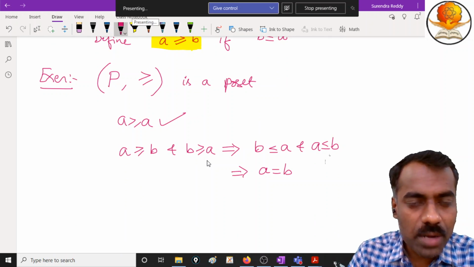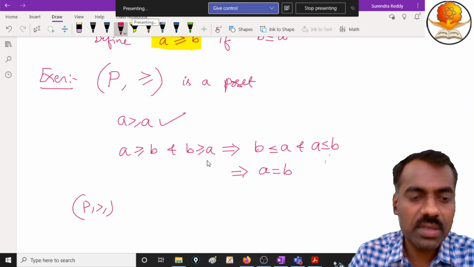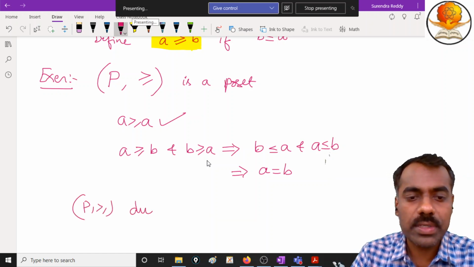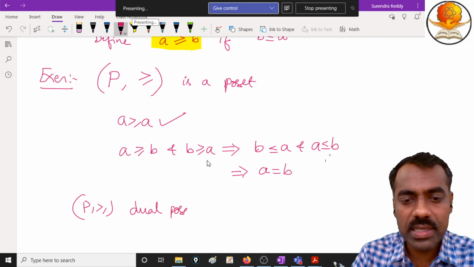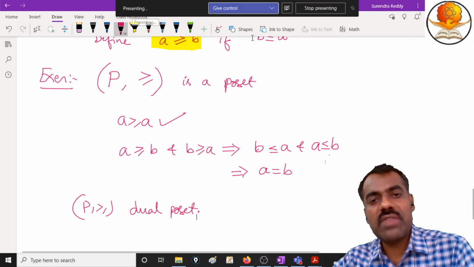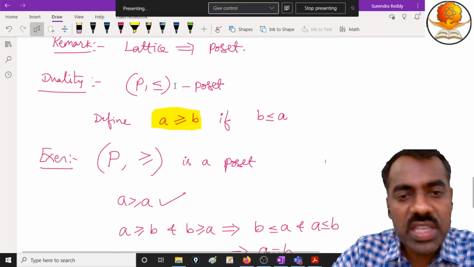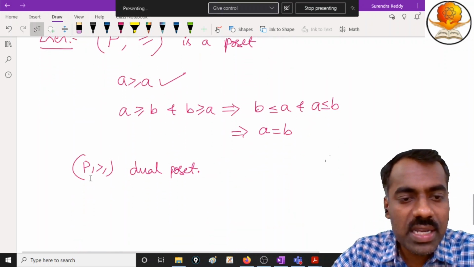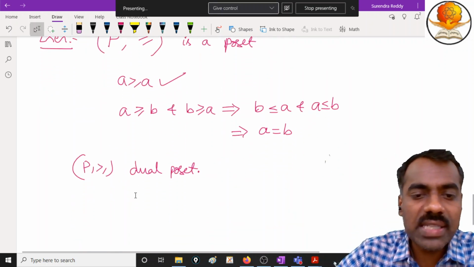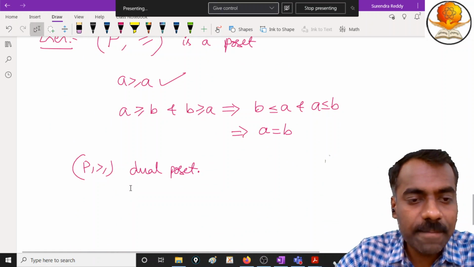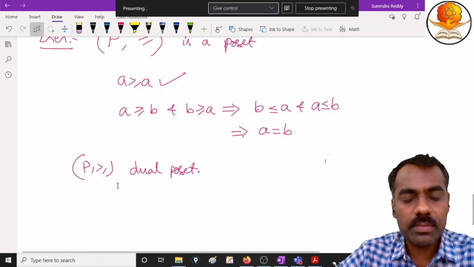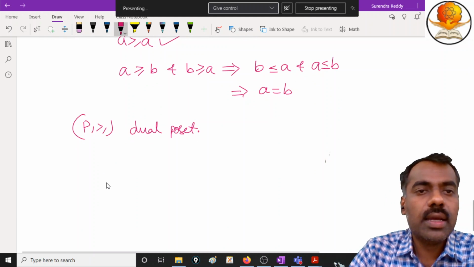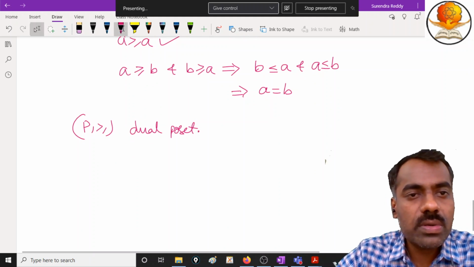This P with this relation is called the dual poset. Whenever you have P with this relation, if this is a poset, then this is also a poset. You can call it the dual poset. Is this clear? Why we require this is the following.